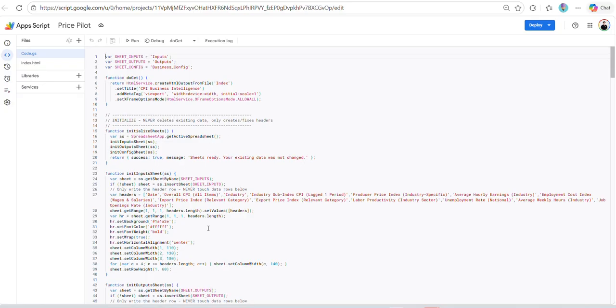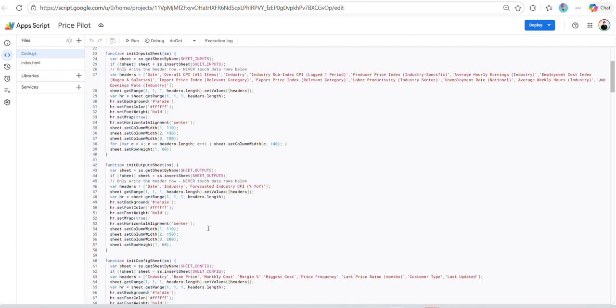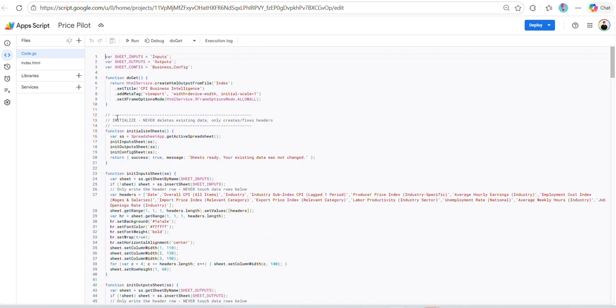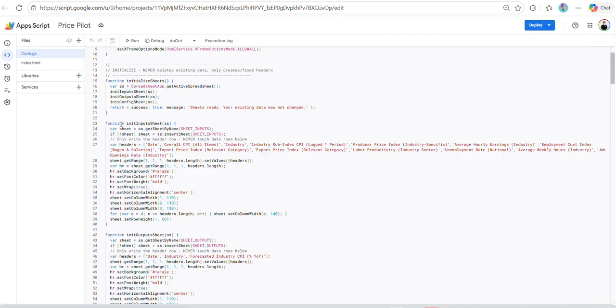And by no means was this class coding based. You could come in here with no coding experience. But you see all these sections are kind of where I said, okay, you need to fix this. See, function initialize sheets. I want you to initialize my sheets, make the data live, make sure when I'm putting changes on the link sheet, it's coming to the website. This is where we have the business configuration on line 3 here, where we wanted to add the profiles, right? More initialization.